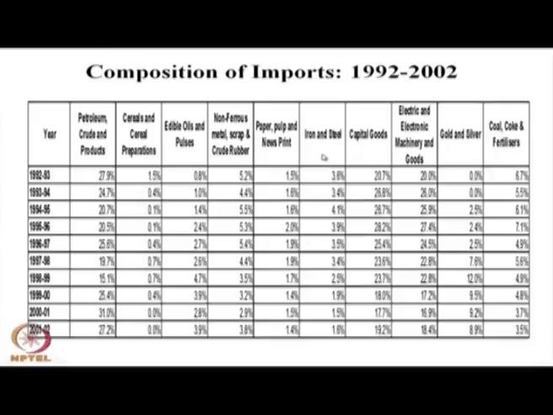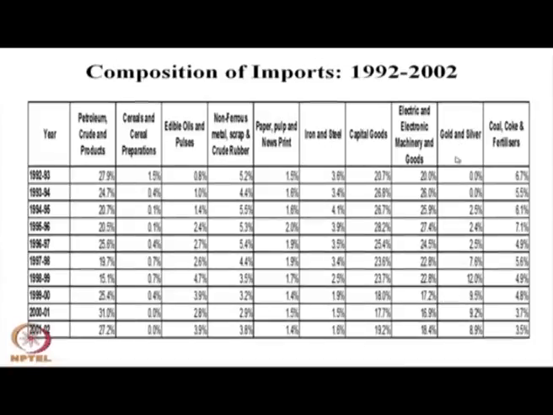Iron and steel imports were quite high earlier, but because of the development of the iron and steel industry in India after economic liberalization, this import has declined over the years, and now constitutes nearly 2% of our import basket. Capital goods import also remains significant, because our export industry needs capital goods, and for this reason it constitutes nearly 20-25% of our import basket. Electric equipment, machinery and transport equipment are there for our export sector and for the development of our economy. This also constitutes nearly 20% of our import basket.